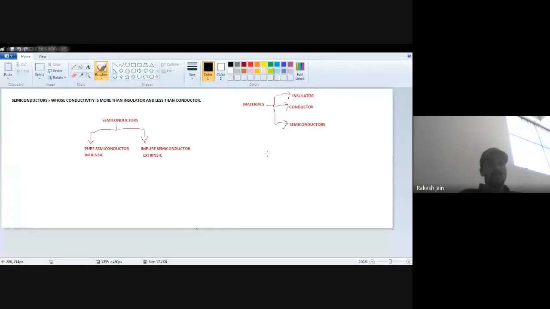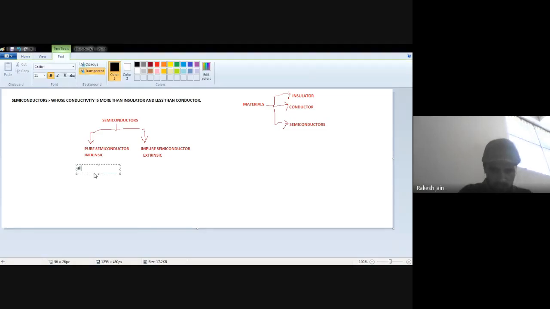So semiconductors are of two types. One is pure semiconductor, the second one is impure semiconductors. The materials which we generally use to build semiconductors are silicon and germanium.